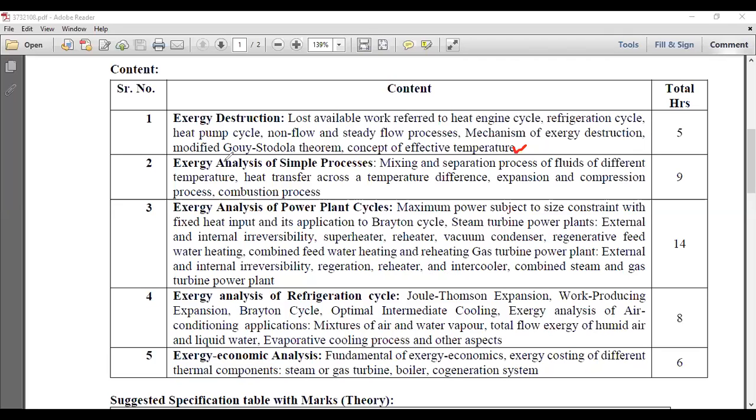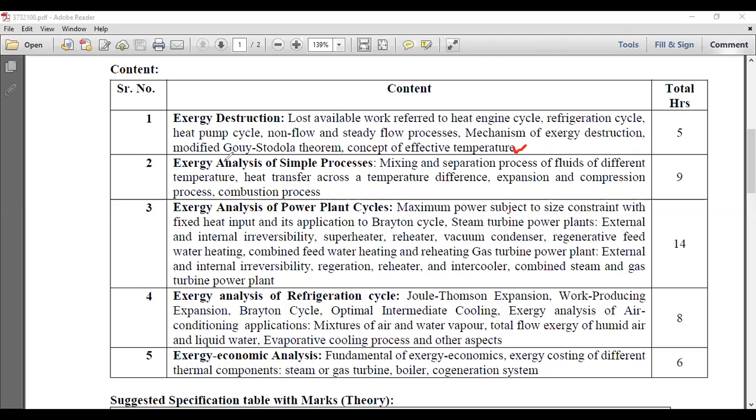That is basically invented from which law of thermodynamics? Second law or first law? Steady flow energy equation, for flow and non-flow processes.